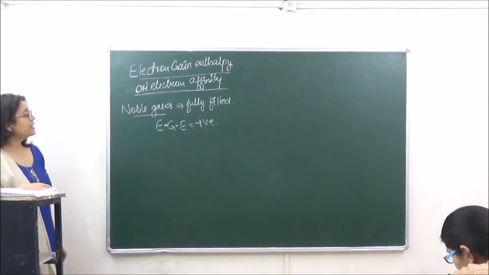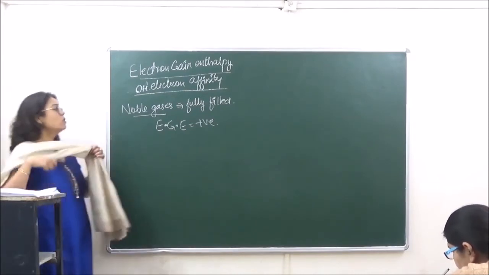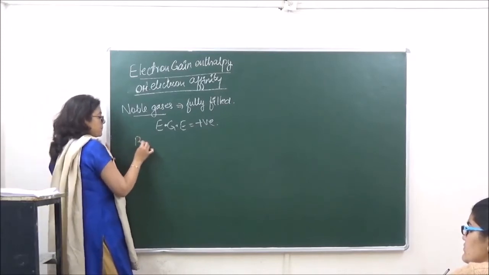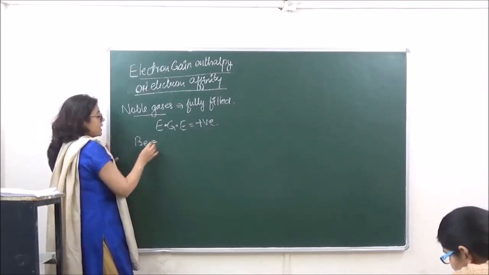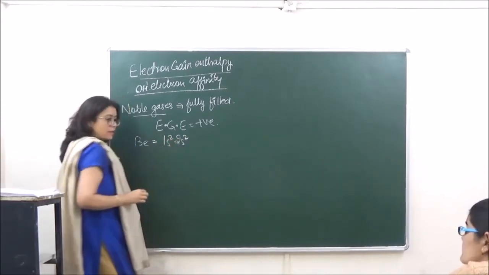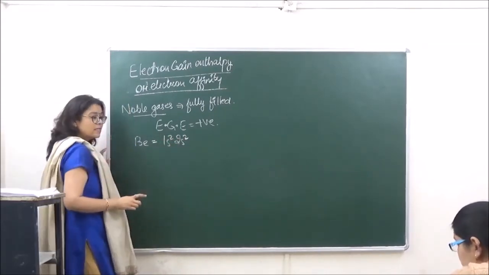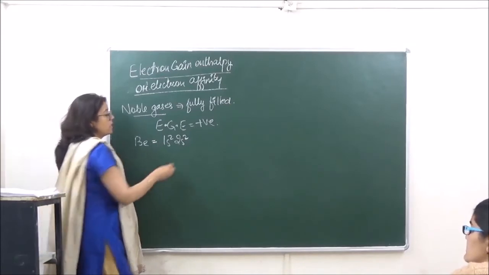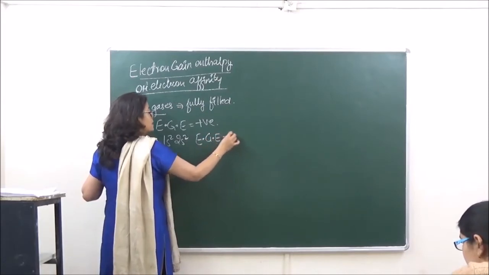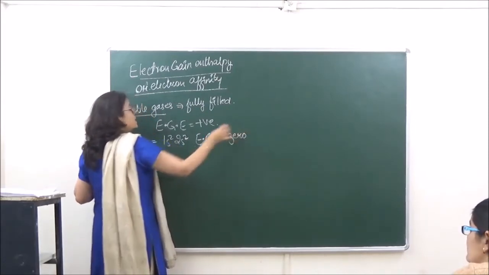Okay? And then when we are talking of more stable electronic configurations like that of beryllium, beryllium has an electronic configuration of 1s2 2s2, right? Again over here, this is a fully filled electronic configuration. The electron gain enthalpy for beryllium is 0.